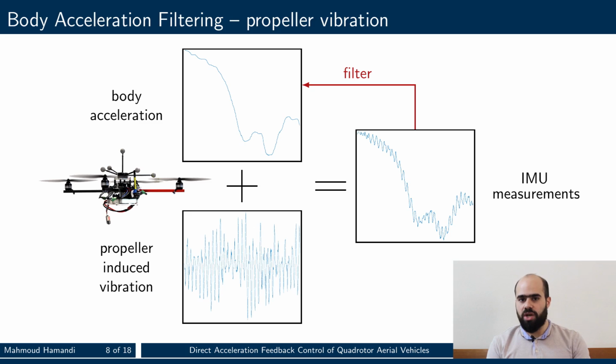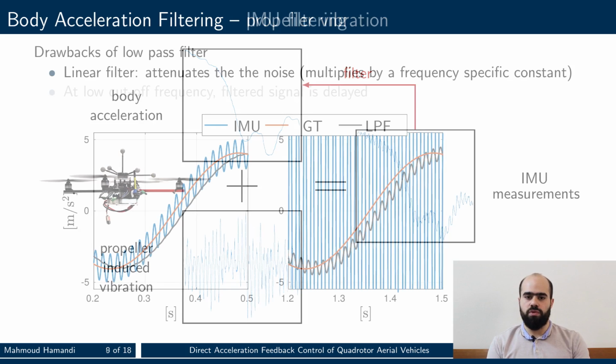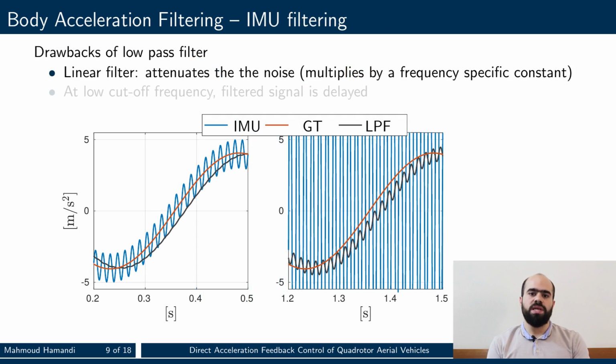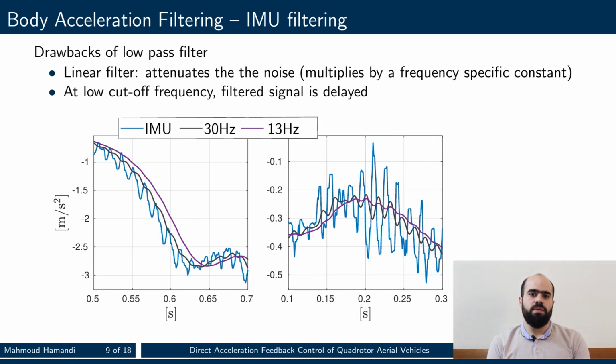Classically, a filter such as a low-pass filter is employed to remove these oscillations. However, a low-pass filter has a few drawbacks. First of all, a low-pass filter is a linear filter, where it multiplies the signal at each frequency by a frequency-specific value. As such, if the noise has a large amplitude, as shown here, it can still be present in the filtered output. Of course, this can be overcome by reducing the cutoff frequency. However, the low-pass filter also delays the signal, and this delay becomes more significant when we lower the cutoff frequency.